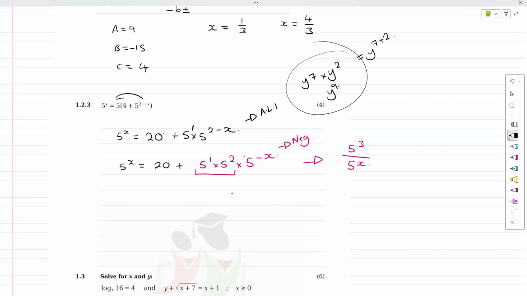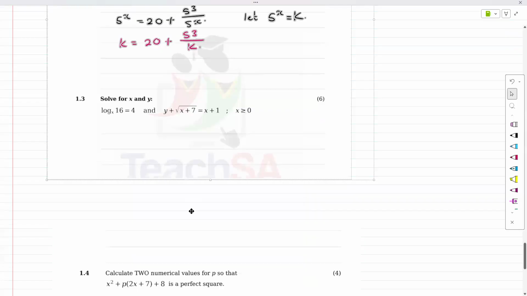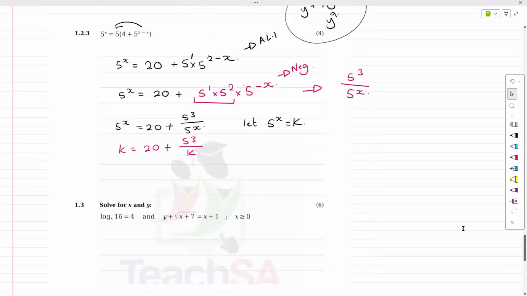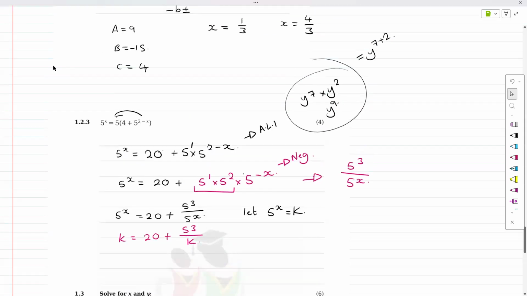So now we end up with 5 to the x equals 20 plus 5 to the 3 over 5 to the x. Now guys, this is not fun to deal with. So what I'm going to do is say let 5 to the x equal k, for Keegan. We're going to go with this as k equals 20 plus 5 to the 3 over k. And we need to start to solve, right? Solving this is quite easy. I don't think I gave myself enough space, but guys, just bear with me. Let's see if I can get this one right.